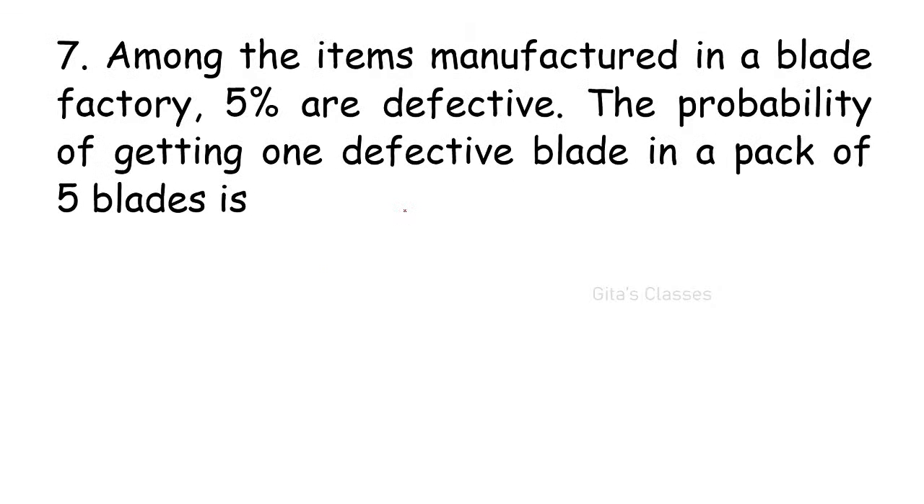Then, 7th one. All of you should have a calculator. Among the items manufactured in a blade factory, 5% are defective. The probability of getting one defective blade in a pack of 5 blades. What are all given? Defective. You can take defective, as it is also asked for defective. So we can take the success as defective. So let us take small p as 5%, that is 0.05. Therefore q is equal to 1 minus p, that is 0.95.